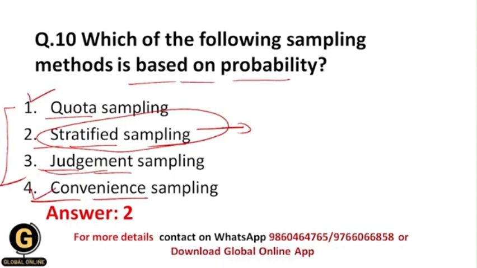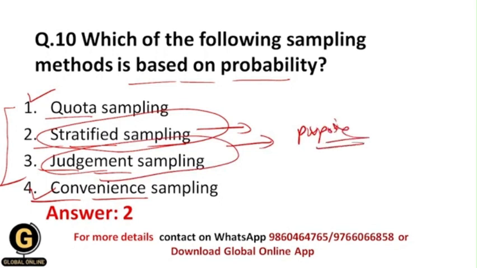So now all of you understood what is quota sampling and what is convenience sampling. Now let us see what is judgment sampling. The judgment sampling technique is also called the purposive sampling technique. Here the researcher has a specific purpose towards the participant, and that's why he purposively selects that participant only.